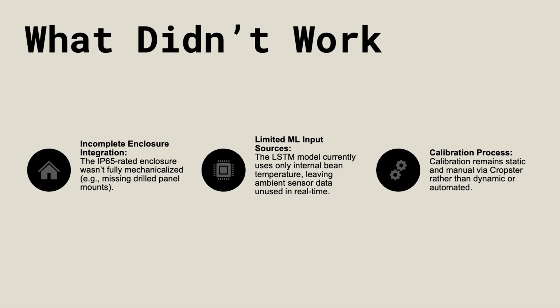Finally, we face limitations with our sensor calibration process. Right now, calibration is static and performed manually, often using Cropster as a reference. There is no built-in mechanism to detect drift or prompt recalibration, which could lead to accuracy issues over longer periods or when changing sensor configurations. Dynamic calibration remains an important target for future development.